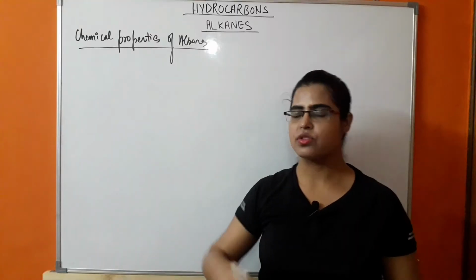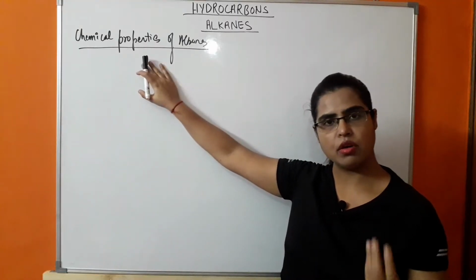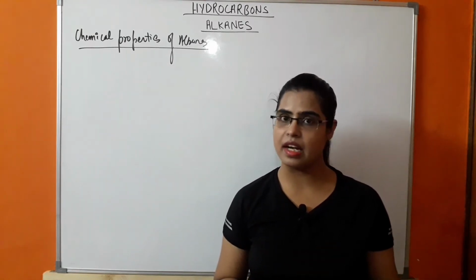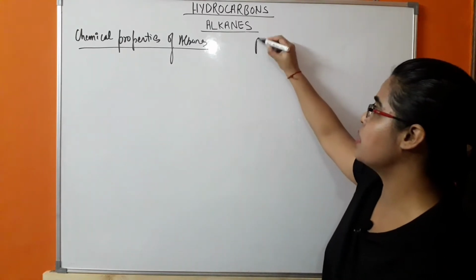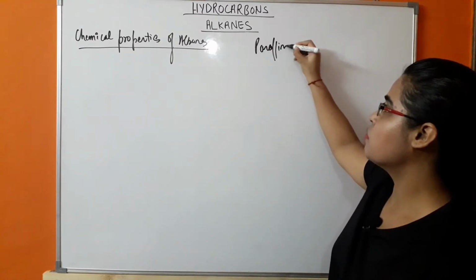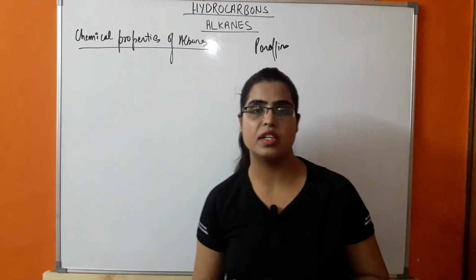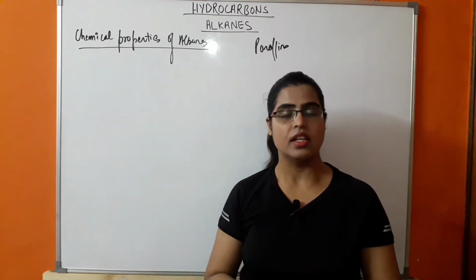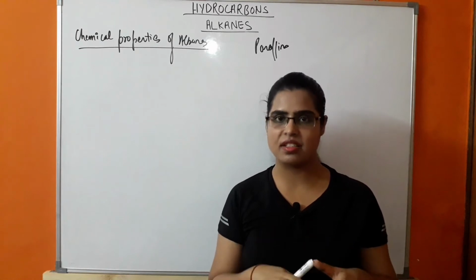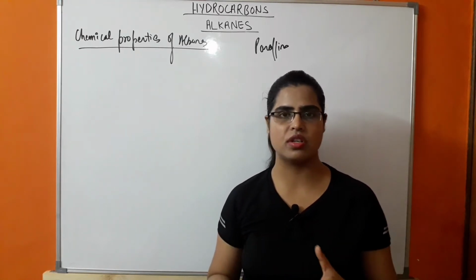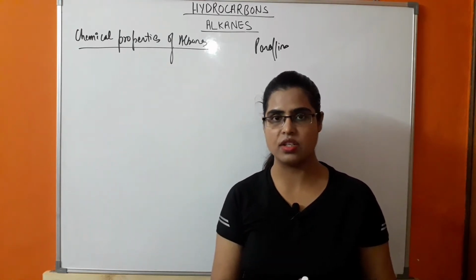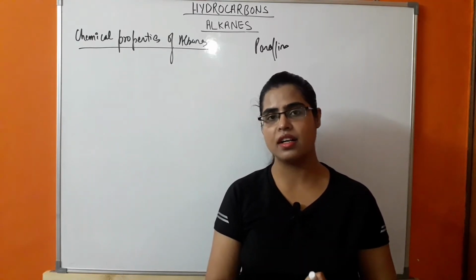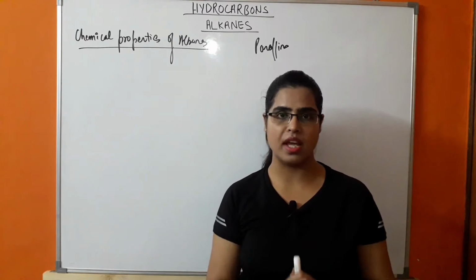The property which we will be going to study is the chemical properties of alkane. As we know, the chemical reactivity of alkane is very less, so they are also known as paraffins. What do you mean by paraffins? It means they show less reactivity towards a particular reagent. They show reaction in the presence of drastic conditions. It means when temperature, pressure or some special reagent or catalyst is used, then they show reaction. But in moderate conditions, they do not show any reaction.